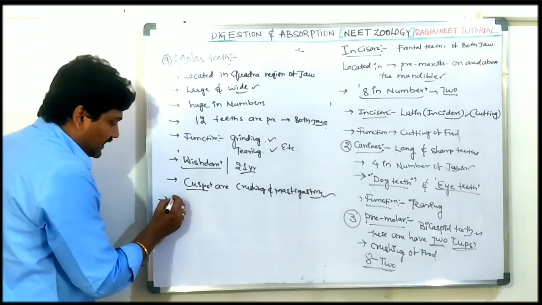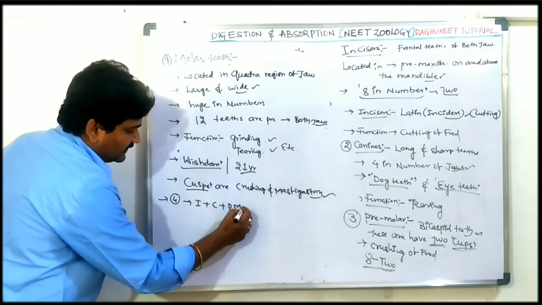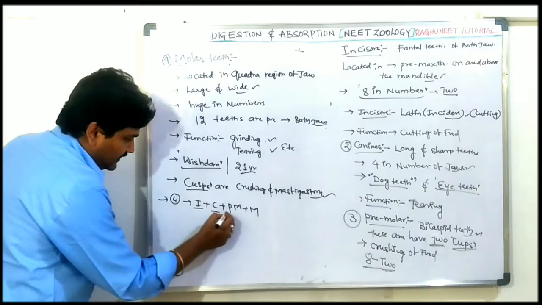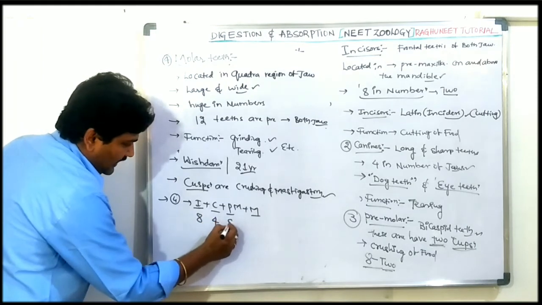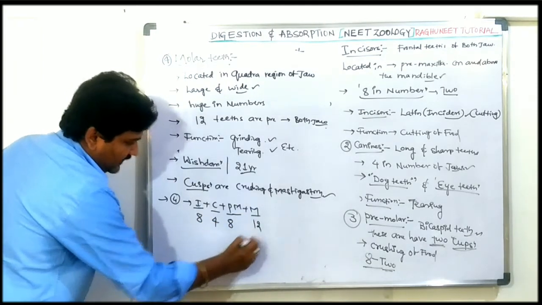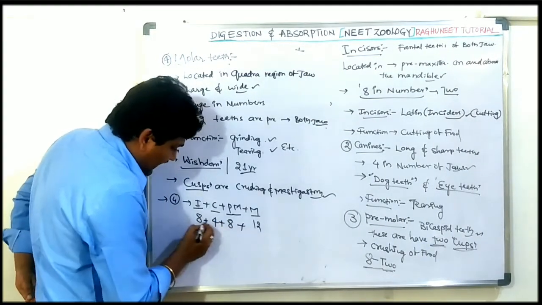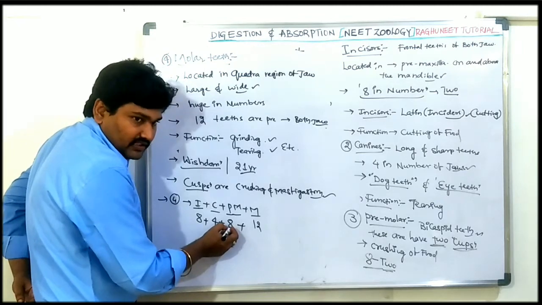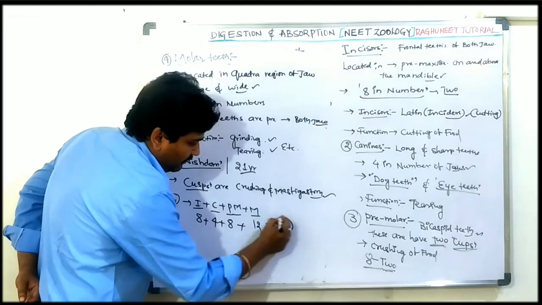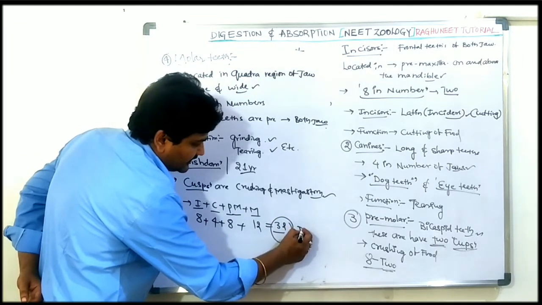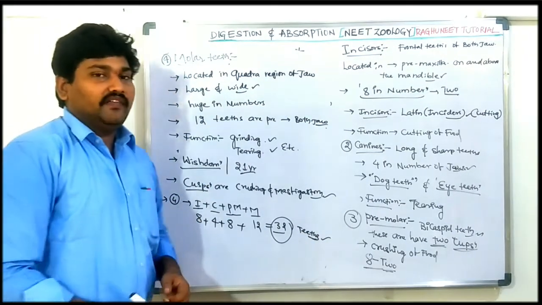There are 4 types of teeth: incisors, canines, premolars and molars. Let's count it. Incisors 8, canines 4, premolars 8 and molar teeth 12. 8 plus 4 is 12, 12 plus 8 is 20, 20 plus 12 is 32. The 2 jaws together have 32 teeth. So this is the information about heterodont dentation.